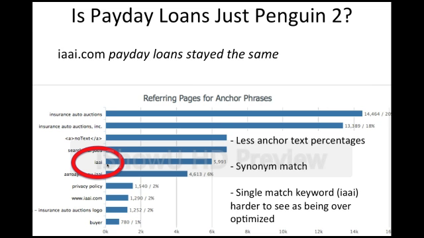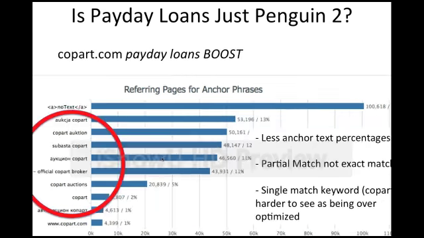Maybe, maybe not. That's a speculation on my part. But at the very least, we can see here, according to Ahrefs, which is where I got all this linked data, they have a much lower anchor text profile, and they stayed the same. Also, Copart got a boost, and you see they don't have the same kind of anchor text profile. They have all partial match and not exact match anchor text, and it's not even their highest percentage anyway. The highest percentage they have is this no text, which means it was an image. This is some kind of banner or image. That's the highest link anchor text that they have.